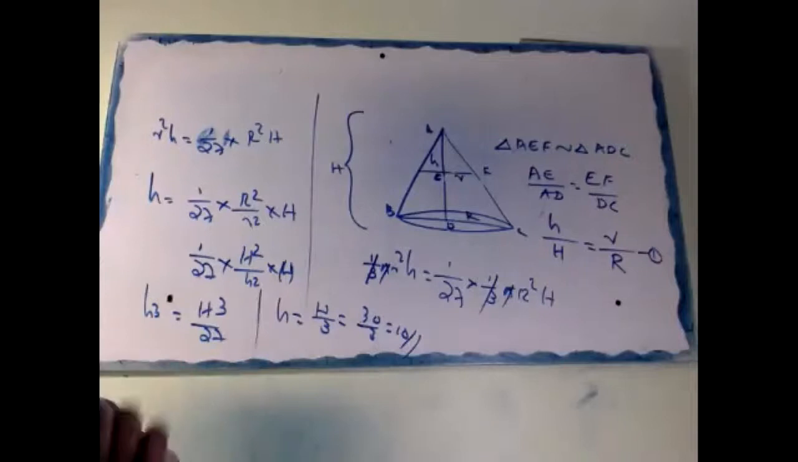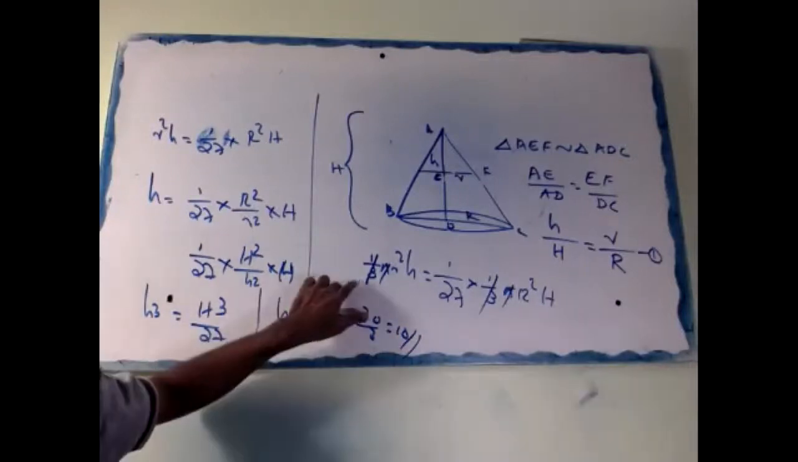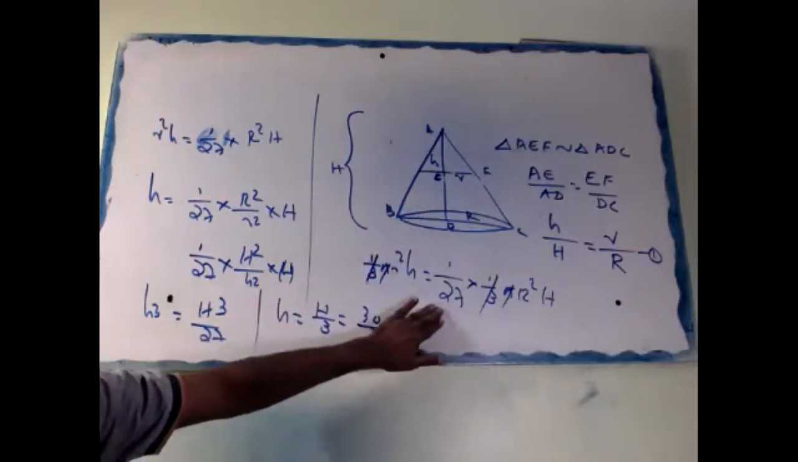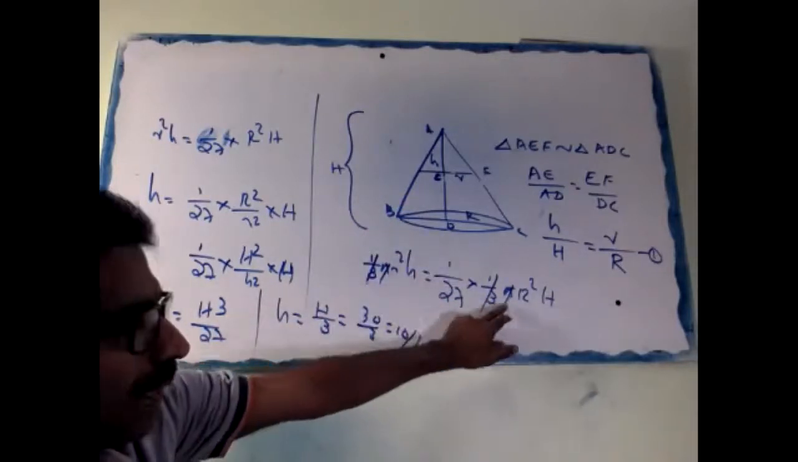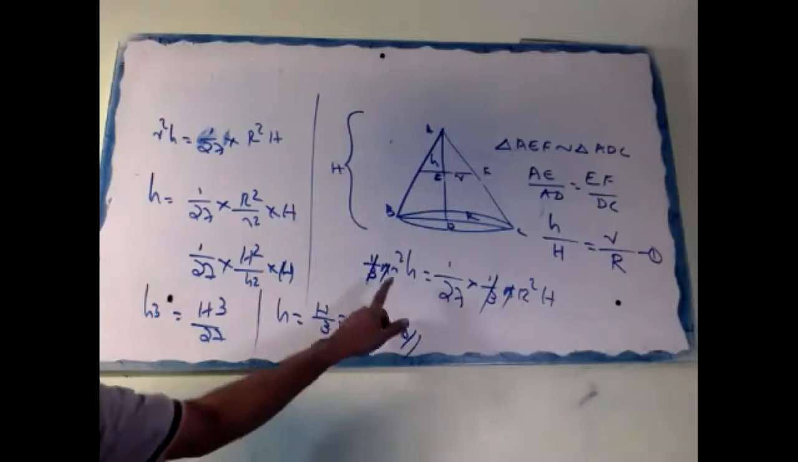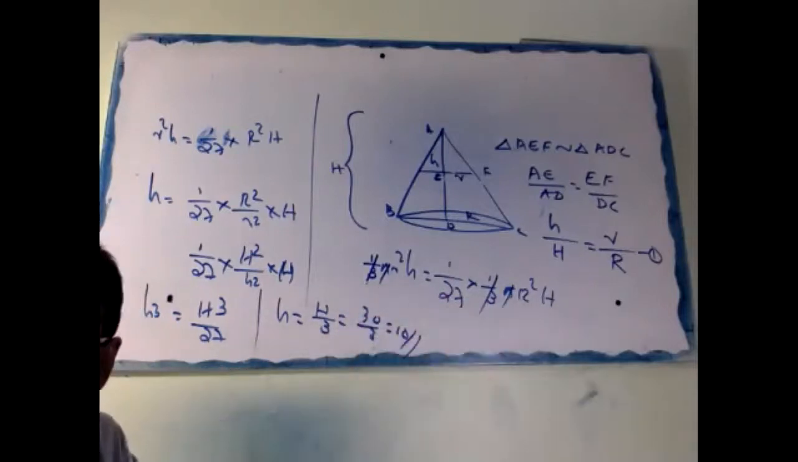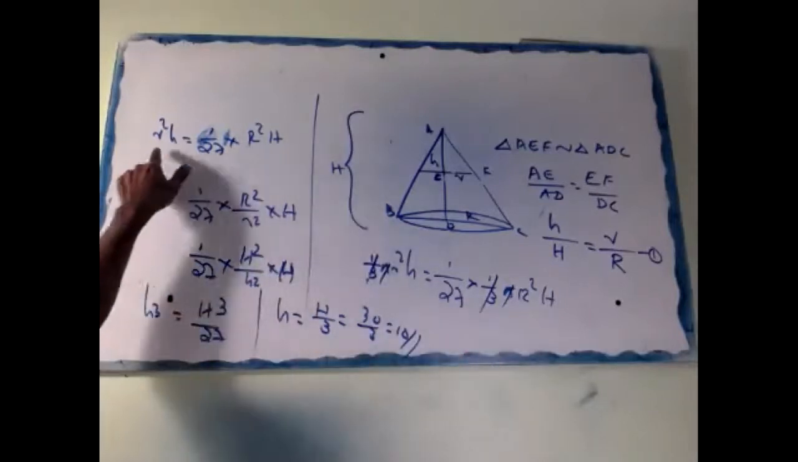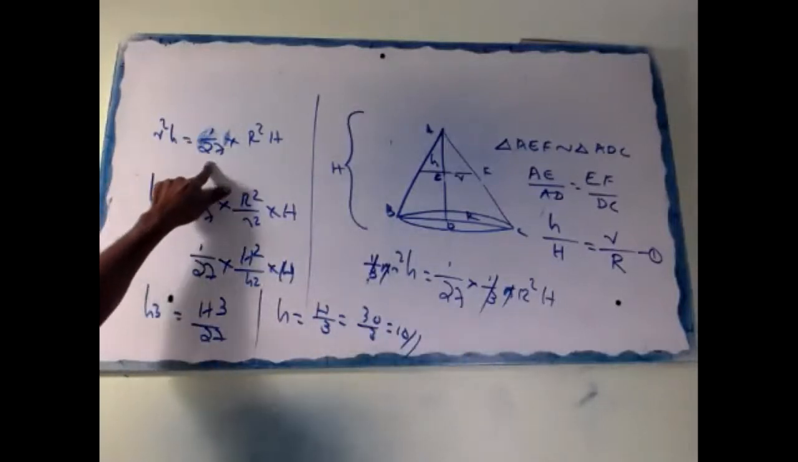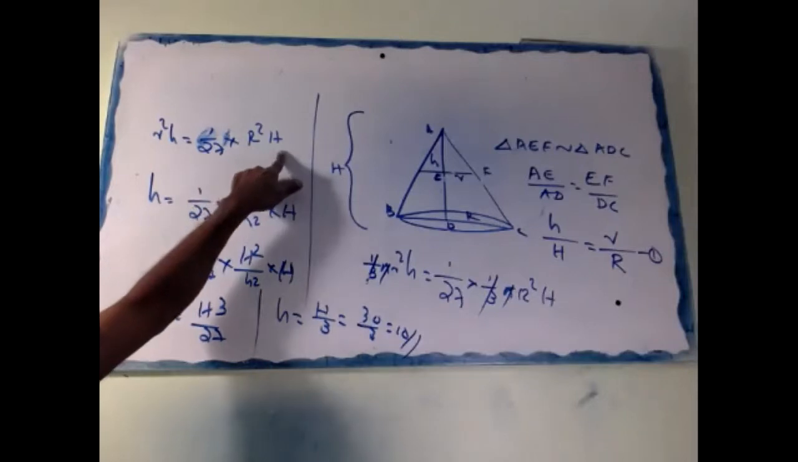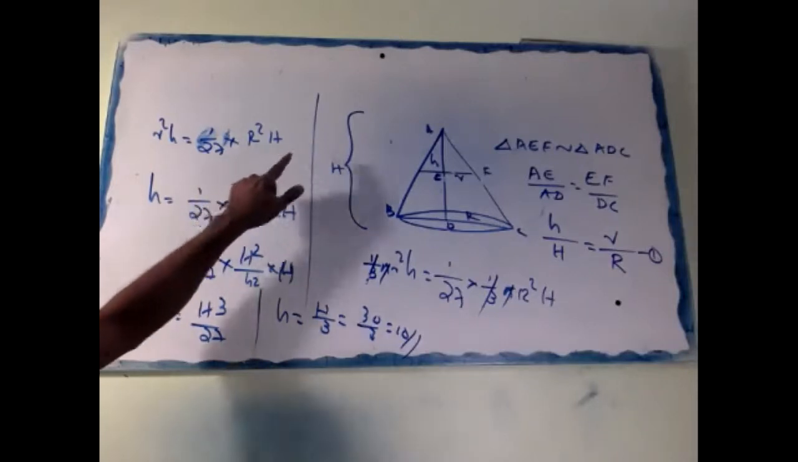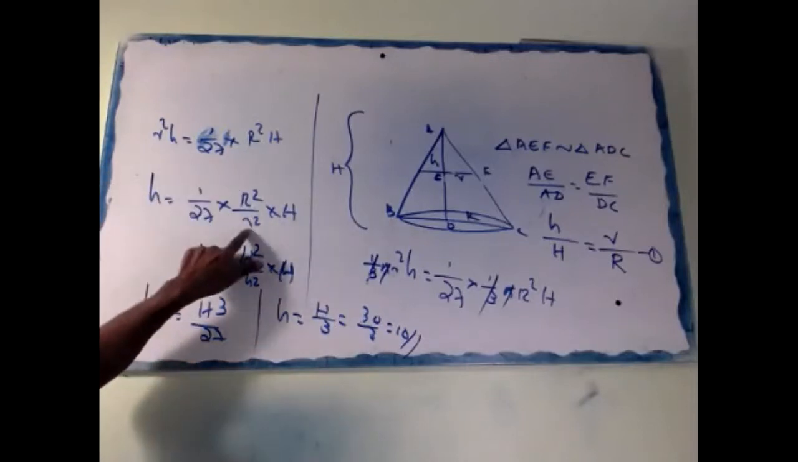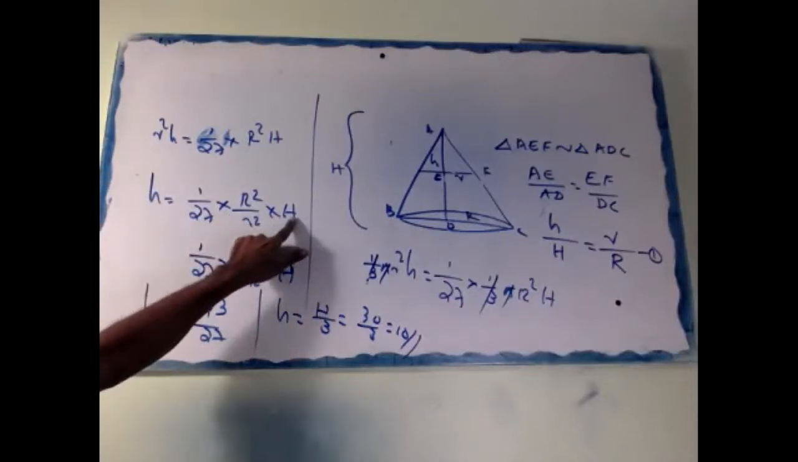After that, come back to the question. The upper part volume, 1 by 3 pi r square h, equals 1 by 27 of the original volume, 1 by 3 pi capital R square H. Pi cancel, 1 by 3 cancel. Balance here: r square h equal to 1 by 27 into R square H. So, keep h here. R square going down: r square by R square into H.